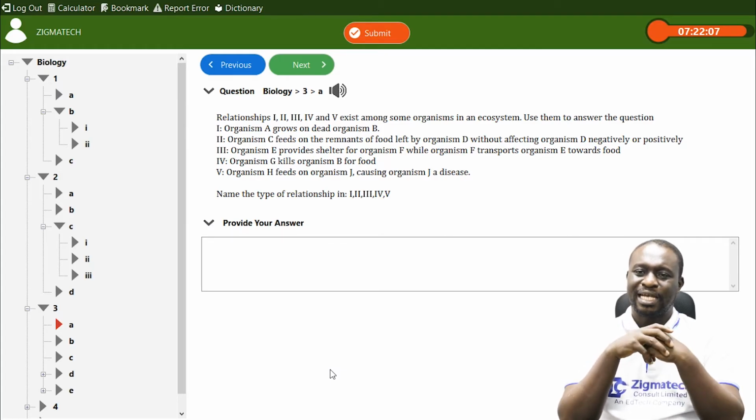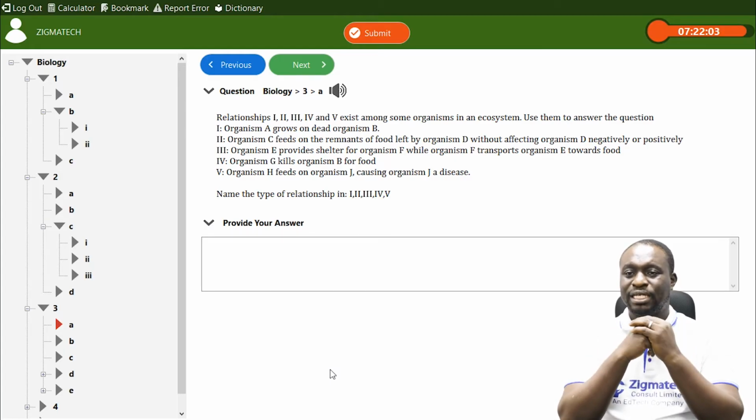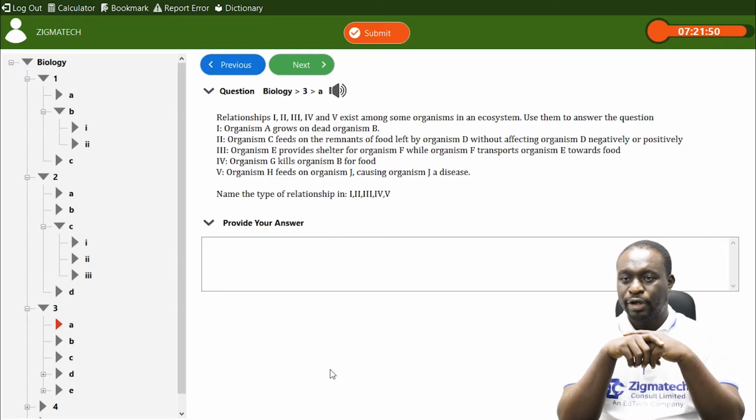Number 4 says organism G kills organism B for food. And 5 says organism H feeds on organism J, causing organism J a disease.